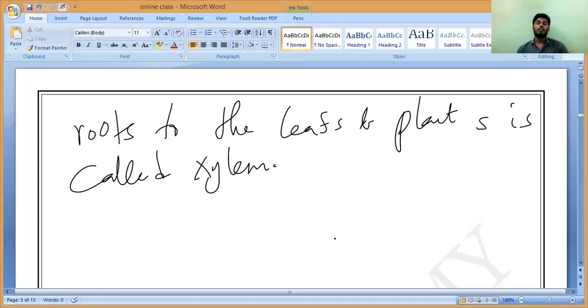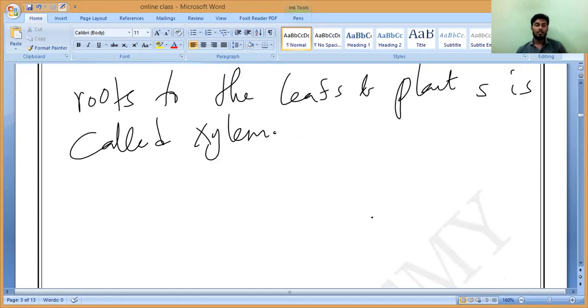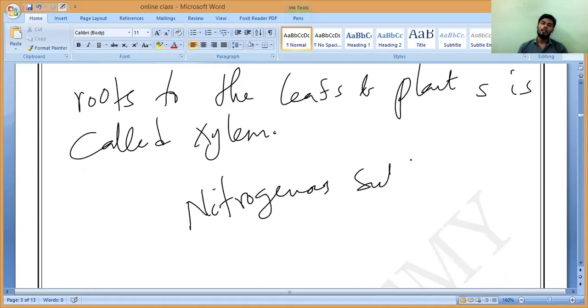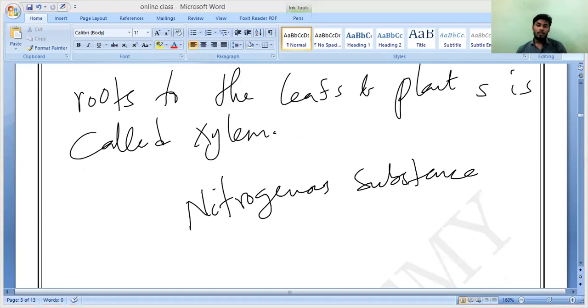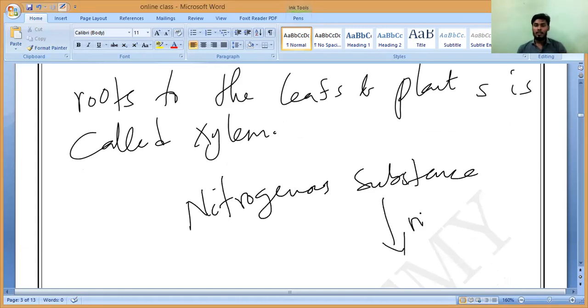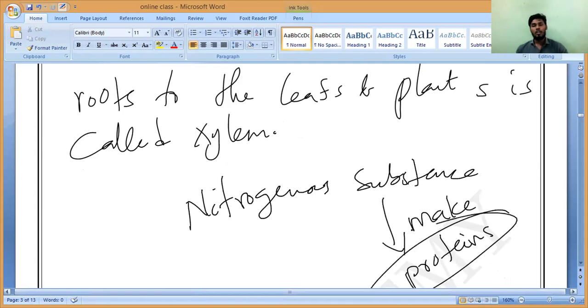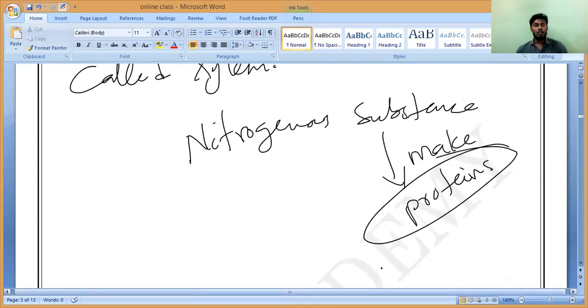For example, nitrates, the nitrogenous substances, are helpful in the production of proteins. Proteins are also useful for our body. Proteins are one of the most important foods, correct or not?